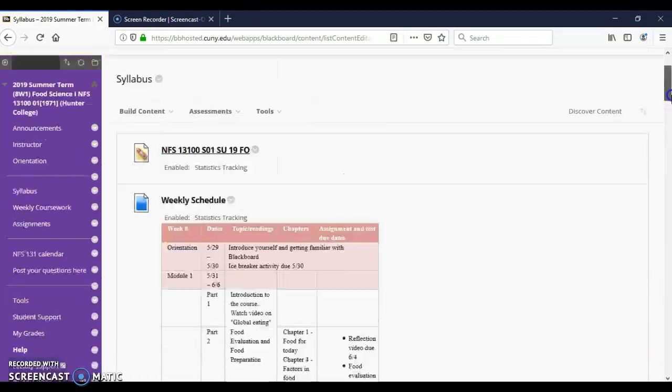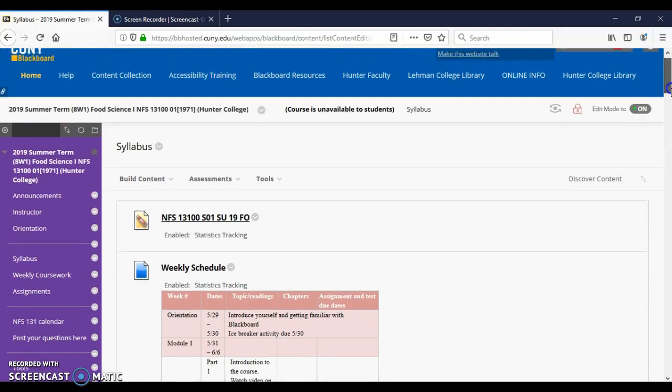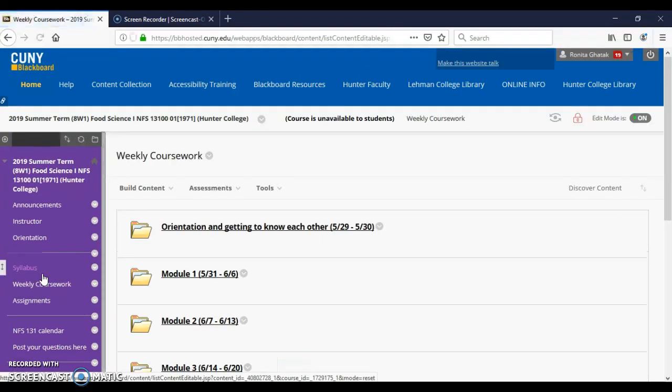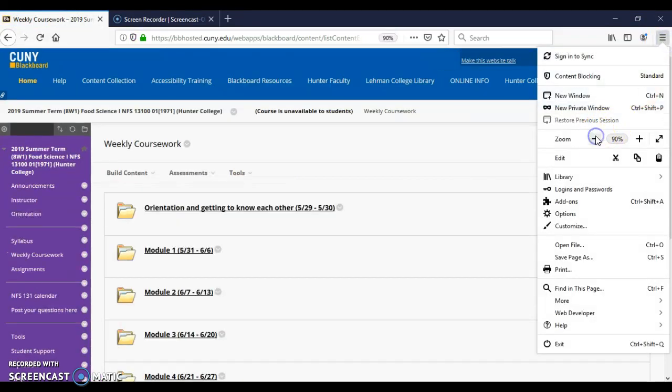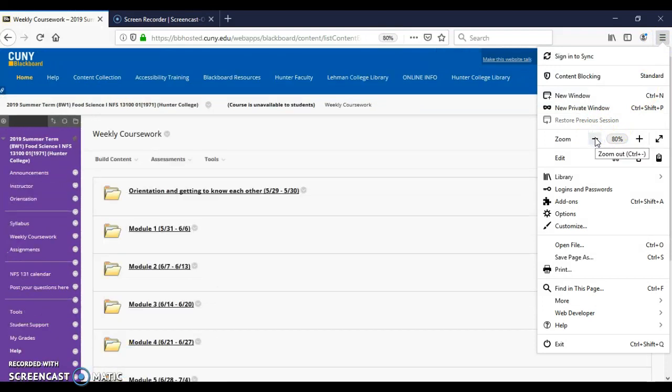So once you are done with this, then we will come to the core of the coursework, which is what is here. You are going to click on weekly coursework. So let's click there. Okay, so weekly coursework. Hold on one minute. Let me just minimize this so you can see everything.